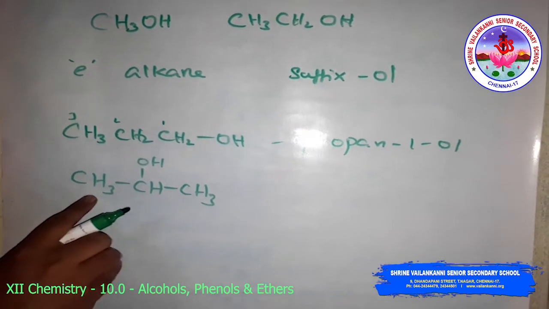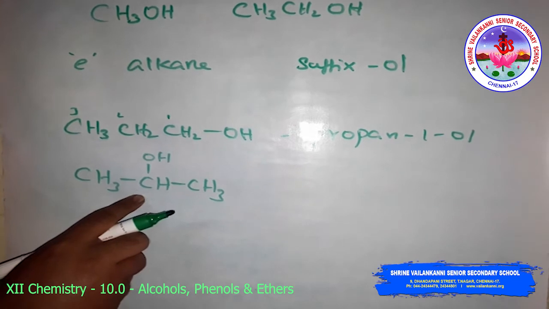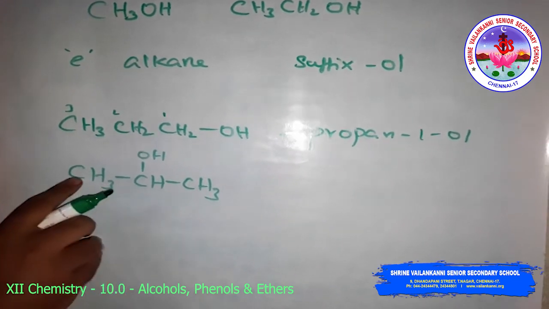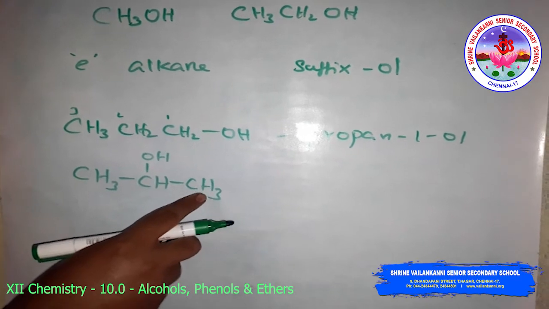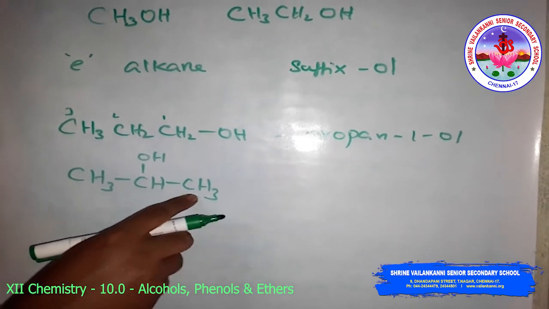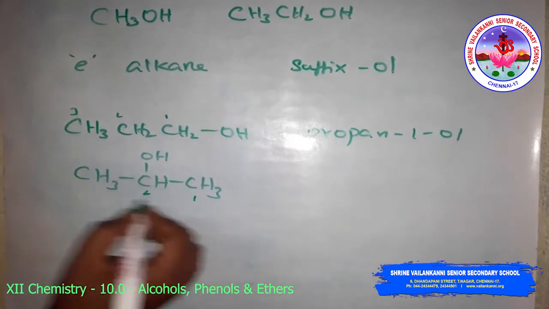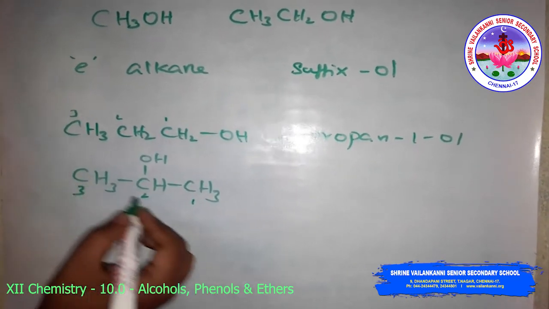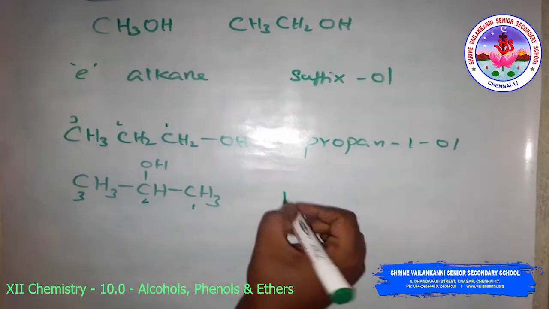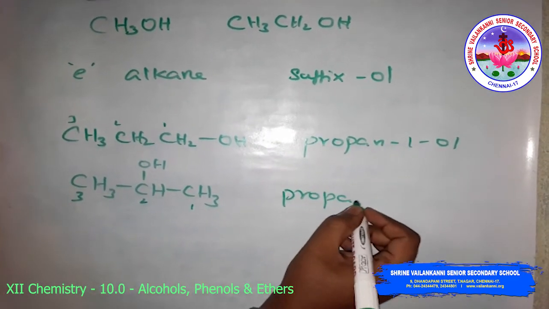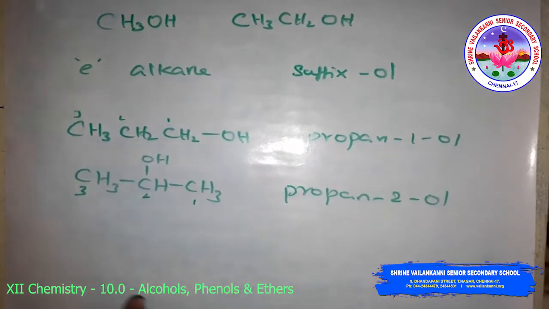Same, look at this. The OH group is present on the second carbon. You can give numbering 1, 2, 3 from left to right or right to left, so the position will not change. The second position has the OH group, with the same three carbon atoms. So the word root is propane, and it will become propan-2-ol.